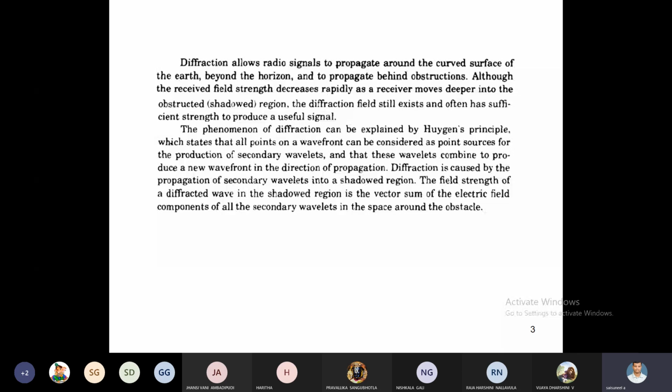Under this diffraction concept, the Huygens principle, the transmitter sends an electromagnetic wave in the air in different directions. All these signals touch the tip of the hill or mountain or building, which radiates signals in different directions. Finally, the signal reaches the receiver.